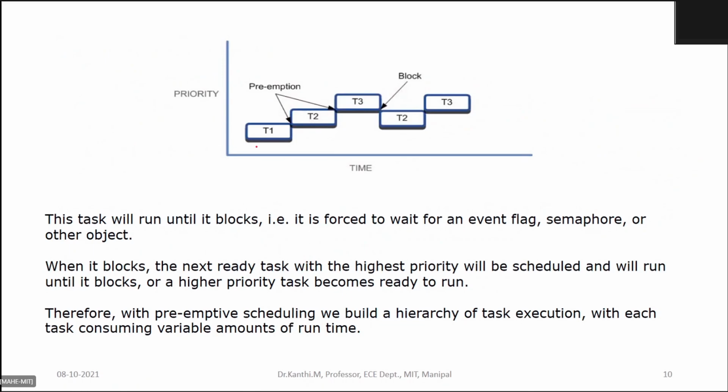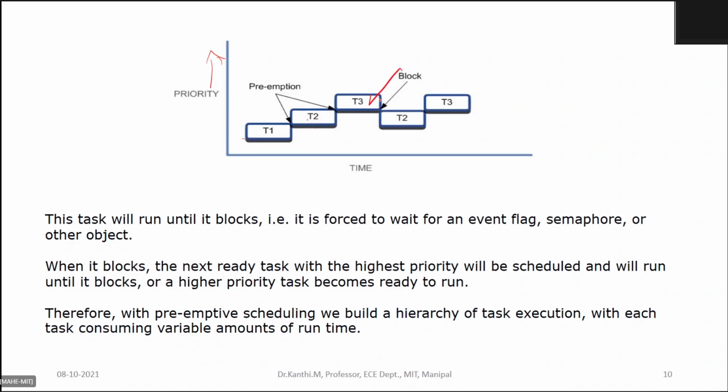So for example, I'm running task T1 and it will be preempted. Now task 2 will get a chance, because if you look at the priority levels, T2 is higher than T1, so it will preempt T1 and start executing. Suppose at this particular instant T3 enters, which is given a higher priority than T1 and T2; it gets a chance for execution.